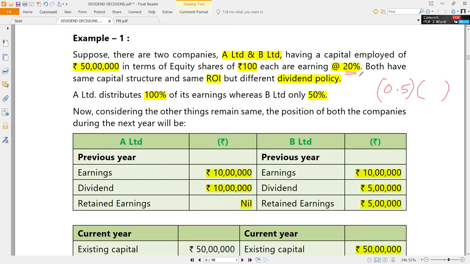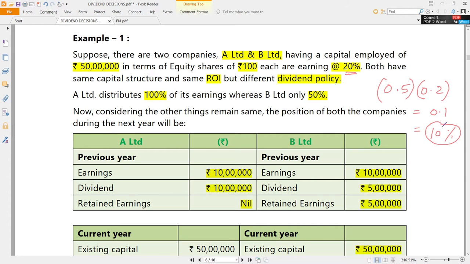Rate of return on investment, which is 20%, that is 0.2. That means 0.5 into 0.2, naturally it will be 0.1, which is the G for B Limited. What is that G in percentage terms? Same, B into R, that is 10%.